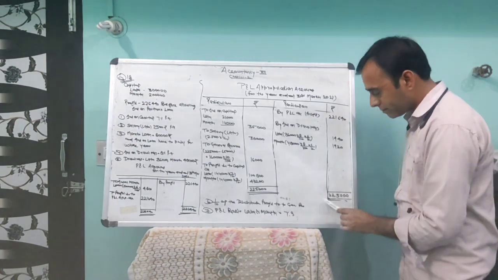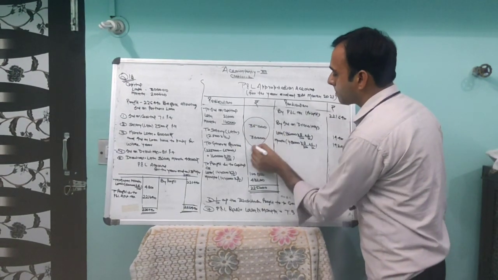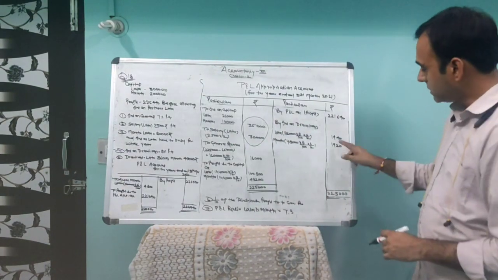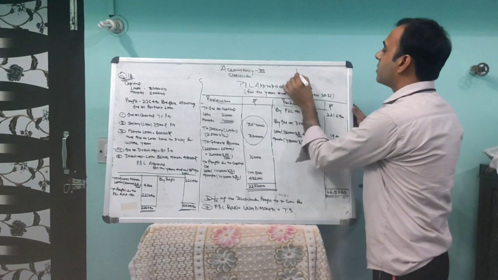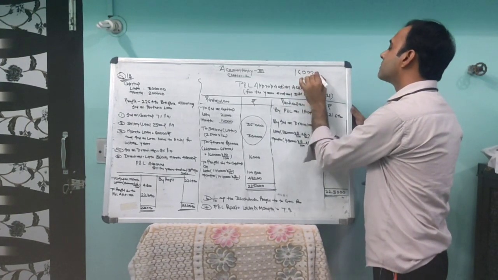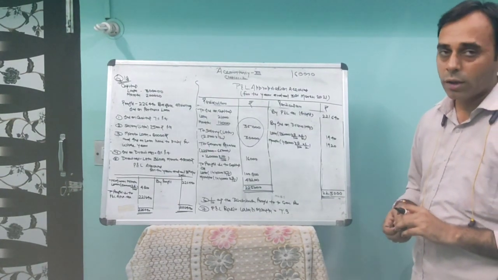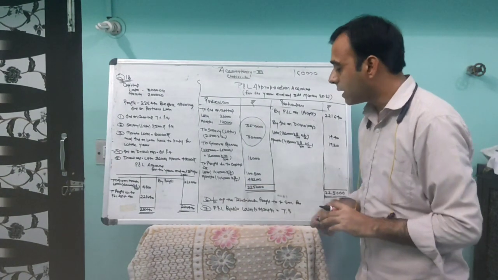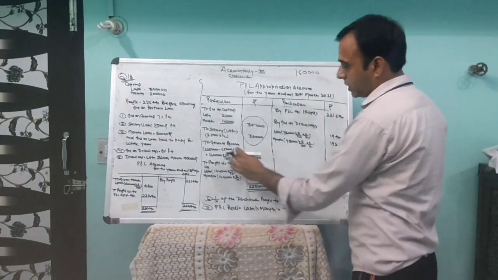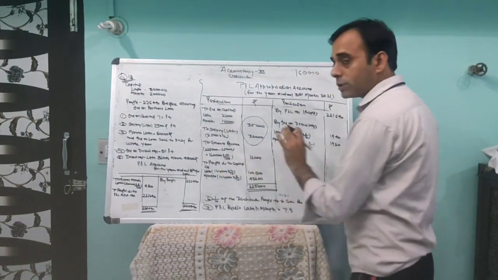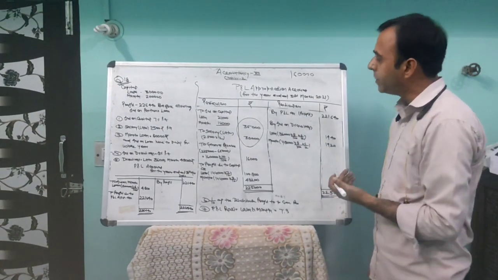Now we make the total 2,25,000 and subtract the figures we paid. Then the remaining profit will come, 1,60,000 rupees. That profit will be distributed among the partners in the profit sharing ratio. But the question says you have to transfer 1/10 of the distributable profit to general reserve. So 1/10 of 1,60,000, that is 16,000, is transferred to the general reserve.